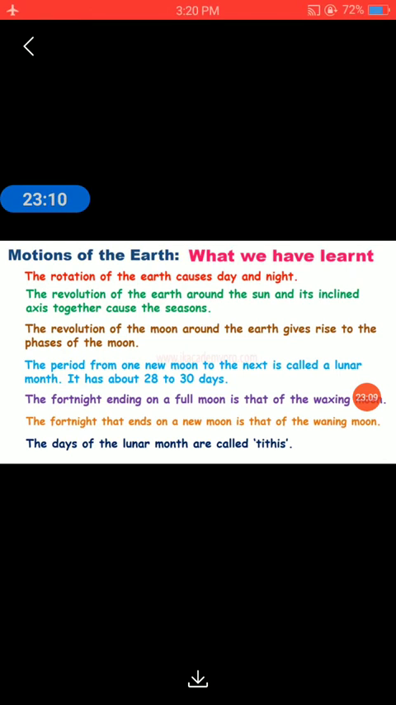Now again let's revise what we have learned. The rotation of the earth causes day and night. The revolution of the earth around the sun and its inclined axis together cause the seasons. The revolution of the moon around the earth gives rise to the phases of the moon. The period from one new moon to the next is called a lunar month. It has about 28 to 30 days. The fortnight ending on a full moon is that of the waxing moon. The fortnight that ends on a new moon is that of the waning moon. So we have studied what is waxing, what is waning, and what is a lunar month.